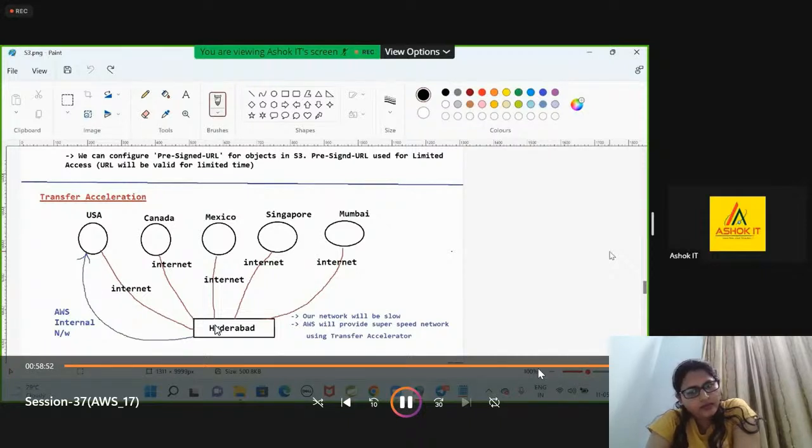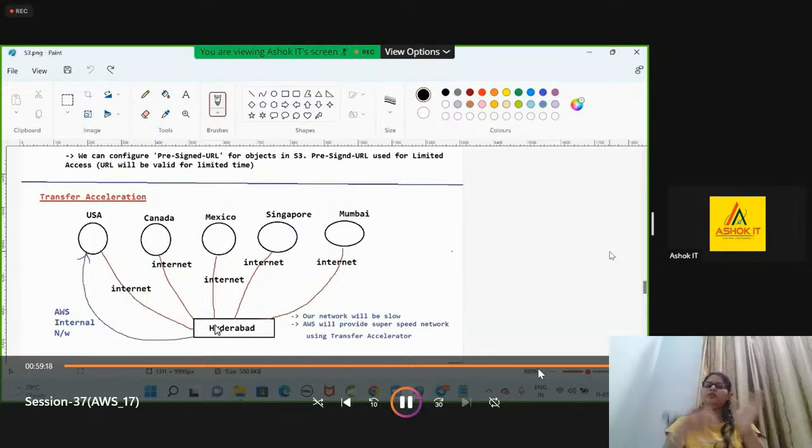AWS will charge for that because AWS is providing their network to you to transfer the data quickly. So when you enable it, your data will be uploaded quickly to the S3 bucket, but charges will be applied.